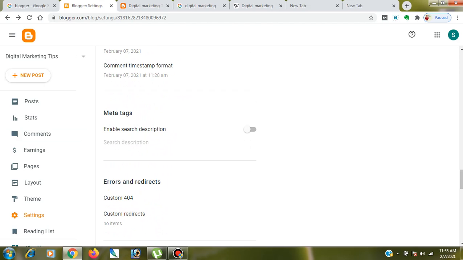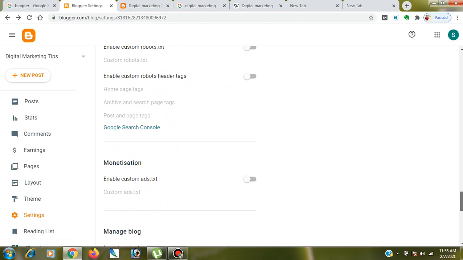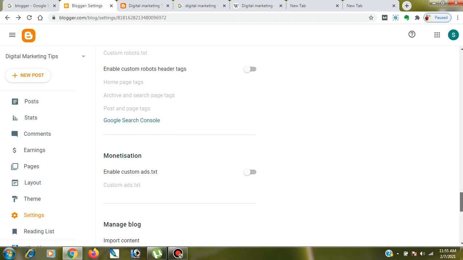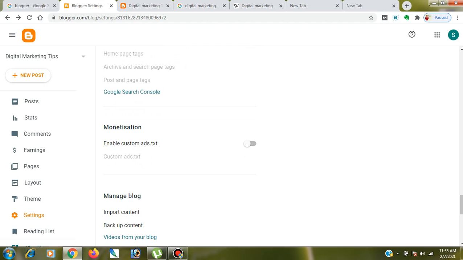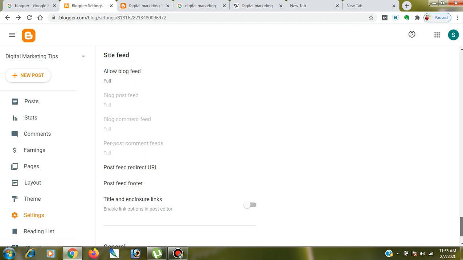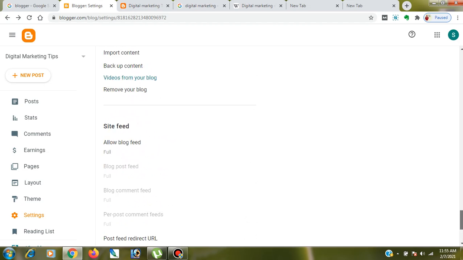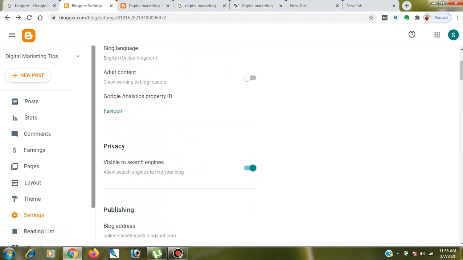Meta tag, you can enable your search description, you can use meta tags also. You can enable custom ads text. Once your Google AdSense is approved, you can turn this on, and it will be displayed in your blog post, okay. I hope these all are clear, guys. So let's move on to what's next.